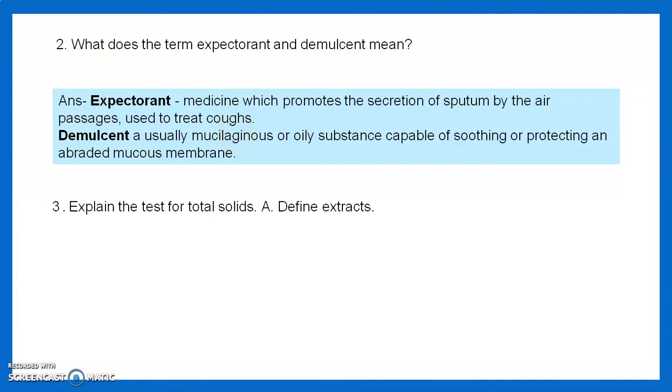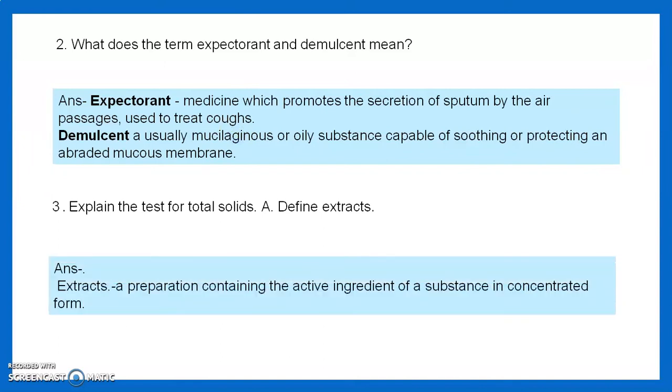Then the next question is, explain the test for total solid content and define extracts. Extracts are preparations containing the active ingredient of a substance in a concentrated form. For the total solid content, we already discussed in the theory of tincture how it is calculated. Take 2 gram of the drug, heat or evaporate it and then dry it, and weigh that solid extract or solid content for the total solid content test.